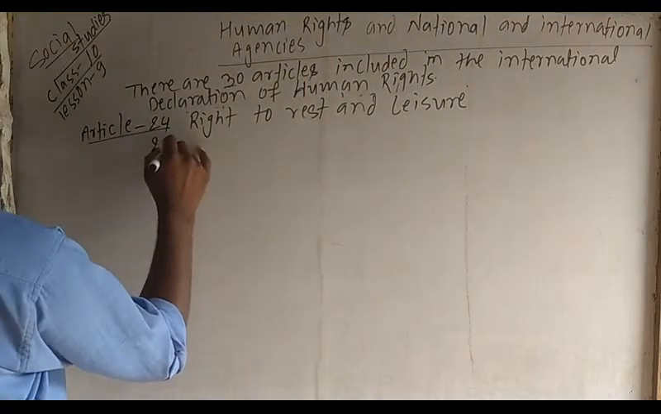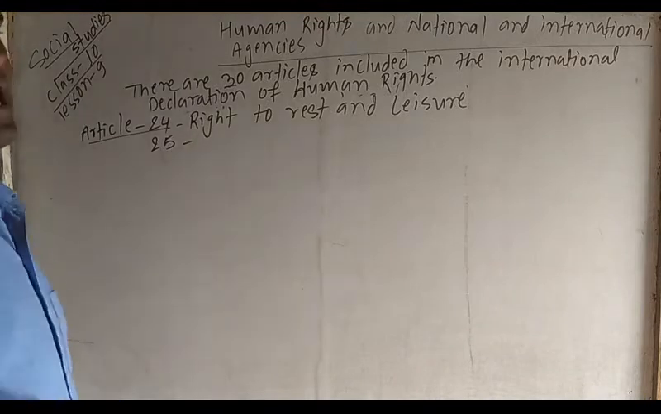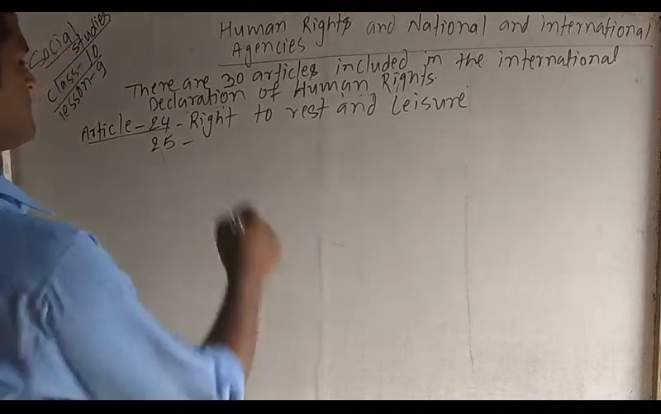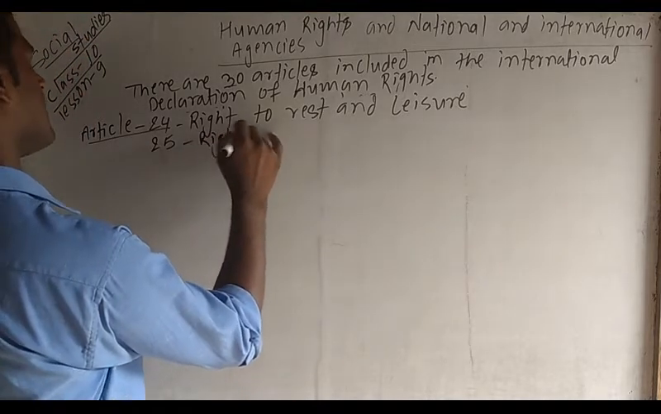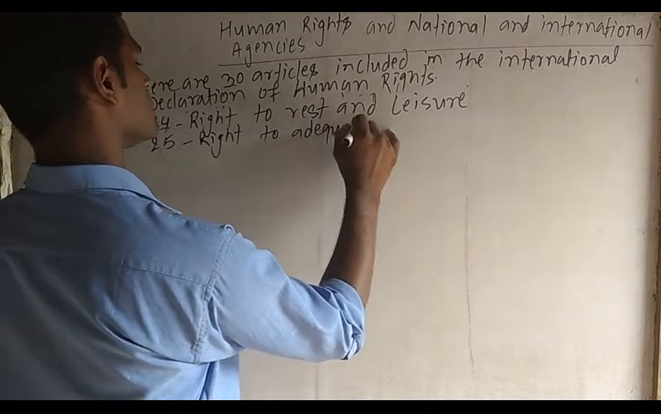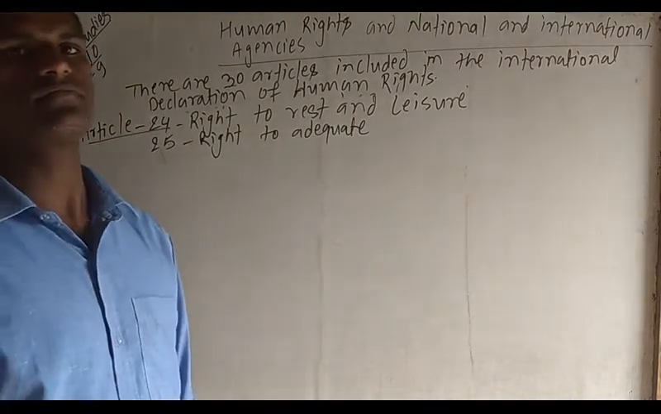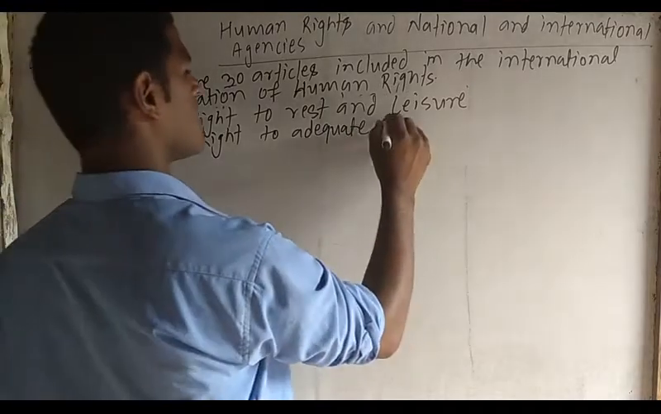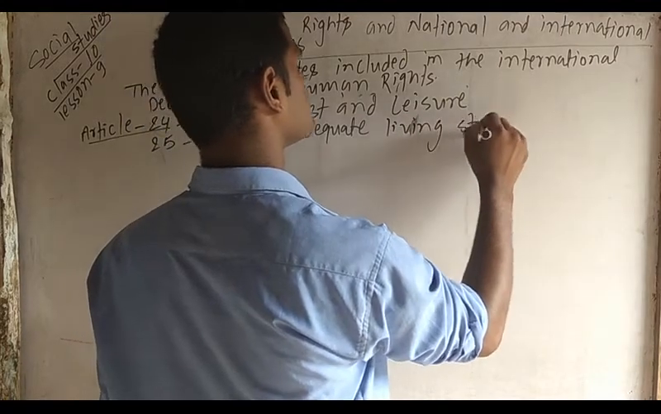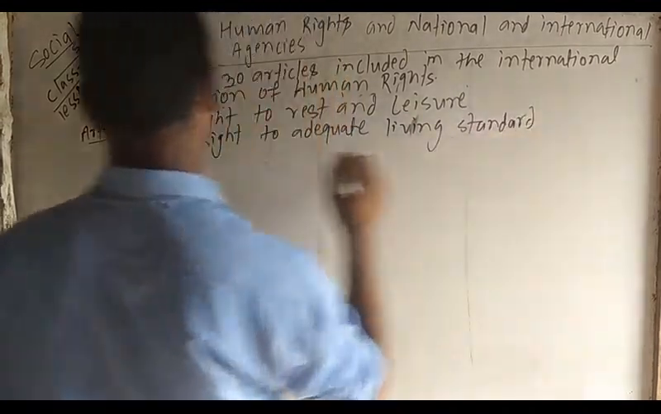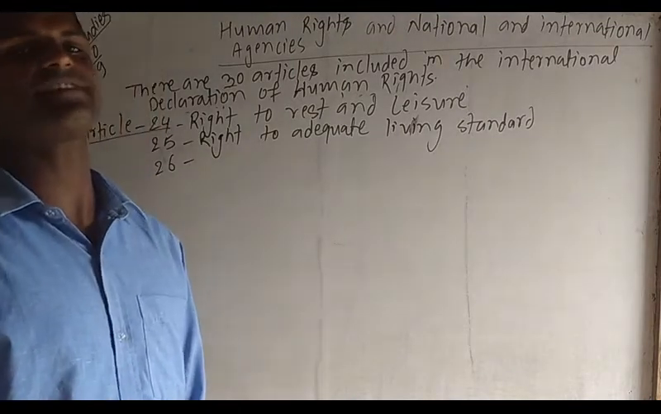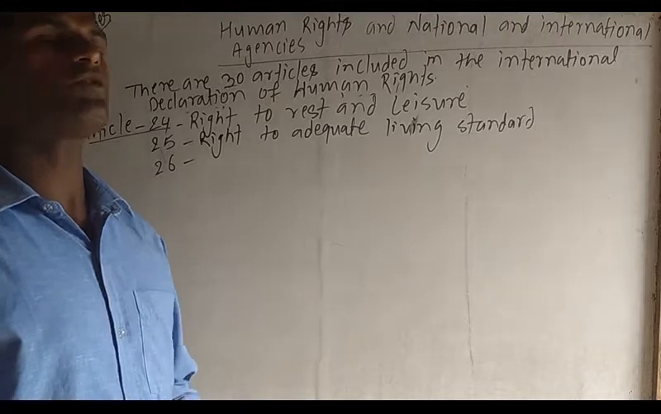Article number 25, there is a right to adequate living standard. Article number 26, there is mention of the right to education.